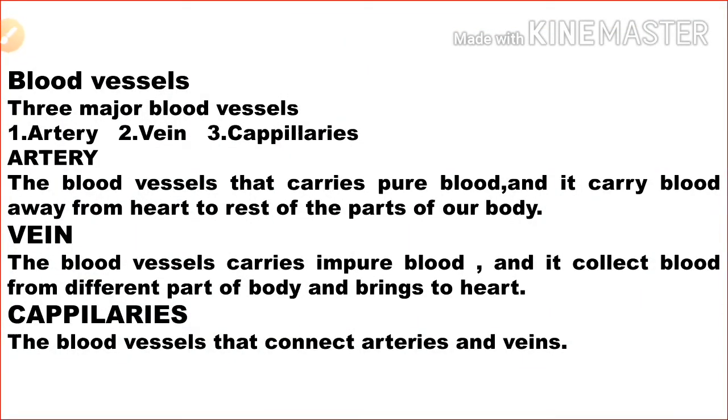So the next one is blood vessels. There are three major types of blood vessels: the first one is artery, the second one is vein, and the third one is capillaries. The artery is the blood vessel that carries pure blood, and it carries blood away from the heart to the rest of the body parts. The next blood vessel is the vein.